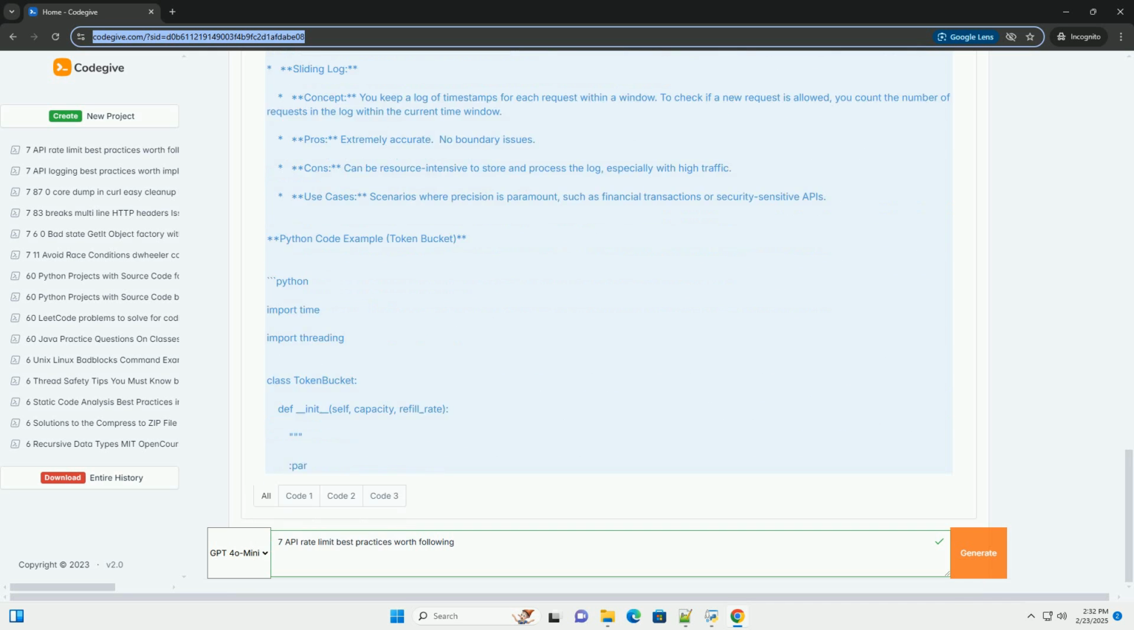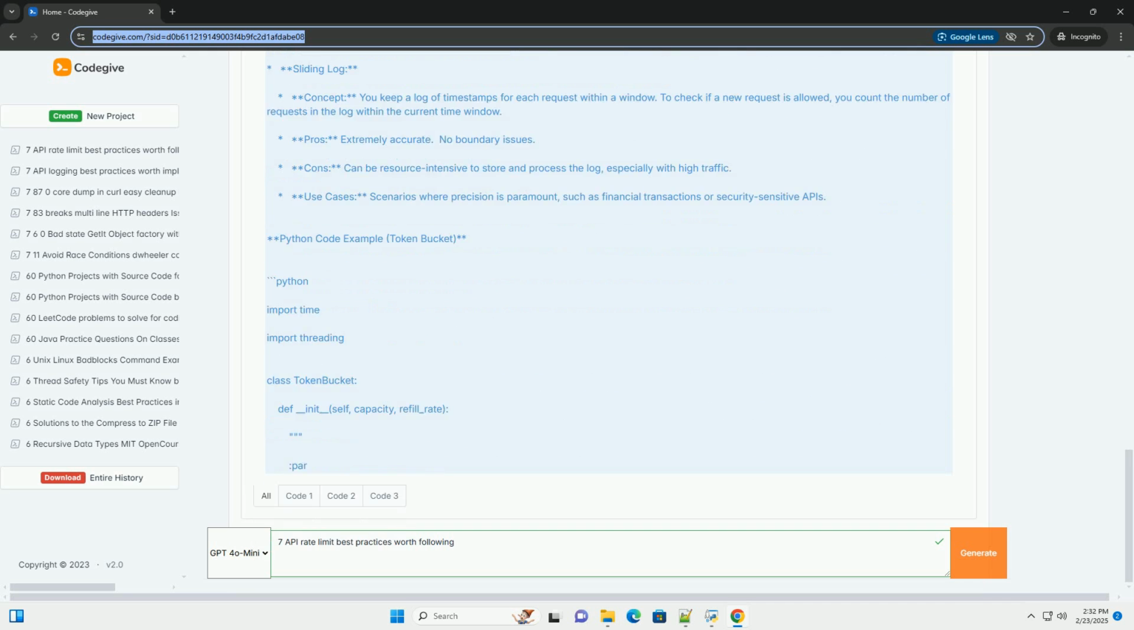4. Provide informative error responses. When a client exceeds the rate limit, return a meaningful error response. The standard HTTP status code for this is 429, Too Many Requests. In addition to the status code, include informative headers to help the client understand the rate limits and when they can try again.